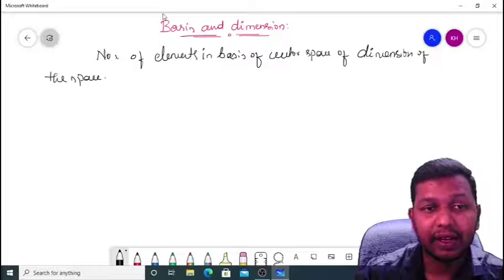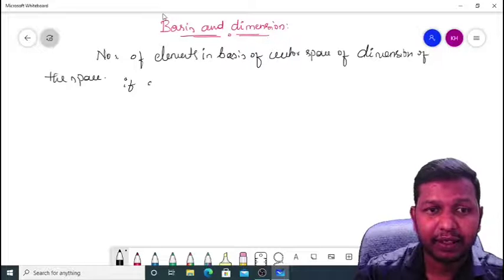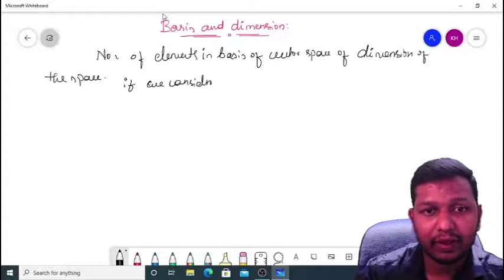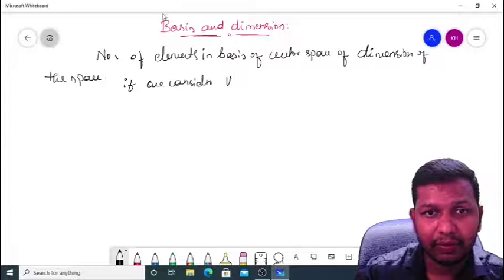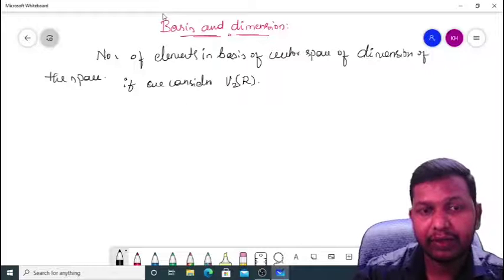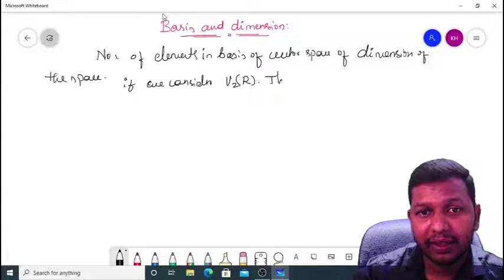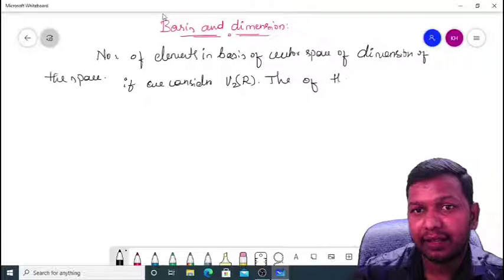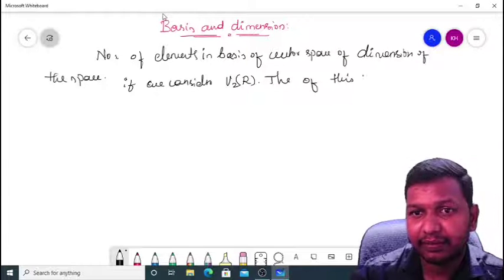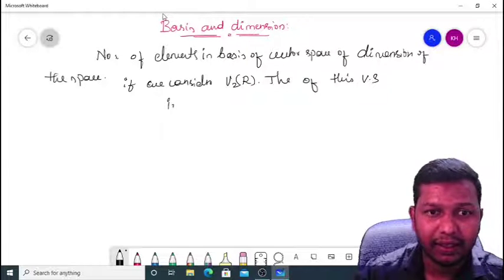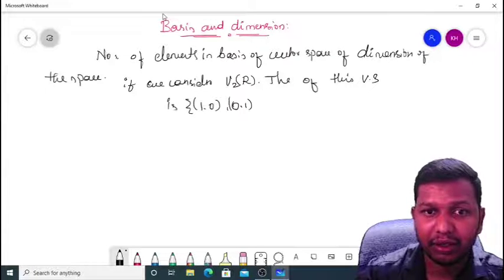That means if we consider V2 of R, the basis of this vector space is (1, 0) and (0, 1).